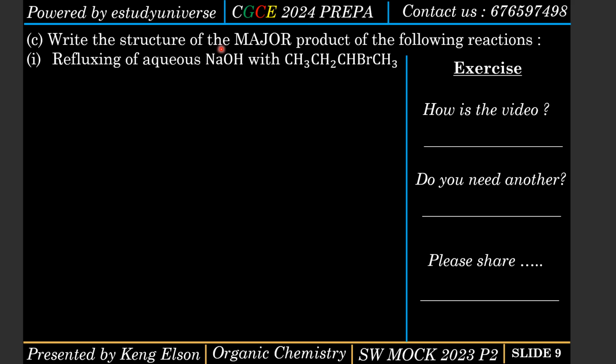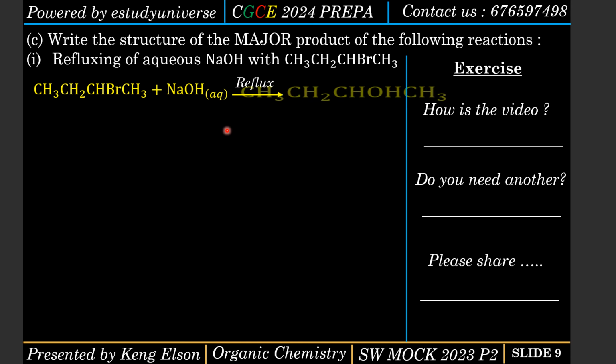Okay, so if I reflux aqueous sodium hydroxide with this compound, what am I going to have? This is a halogenoalkane. We add it to aqueous sodium hydroxide and reflux, and we get an alcohol.